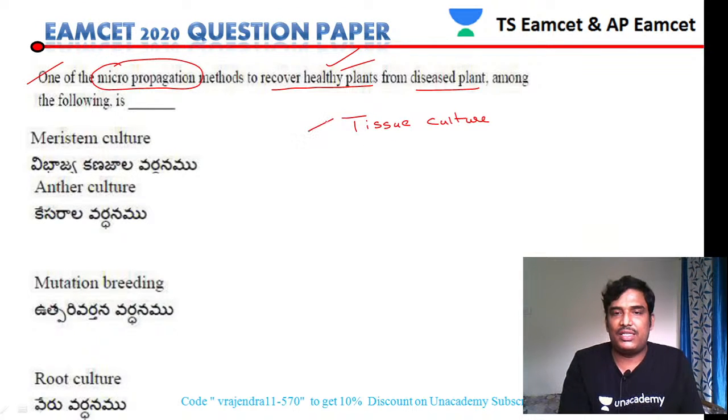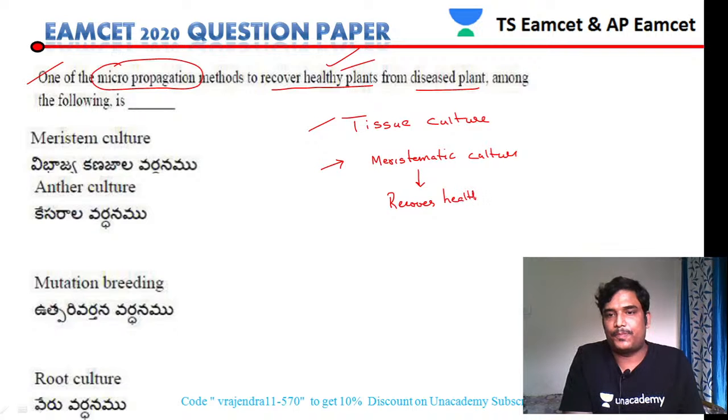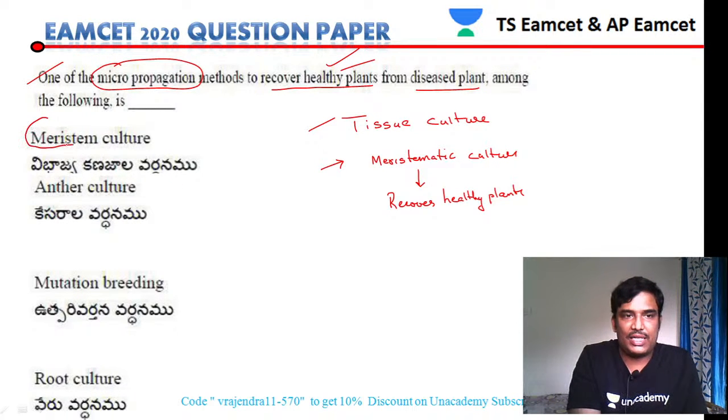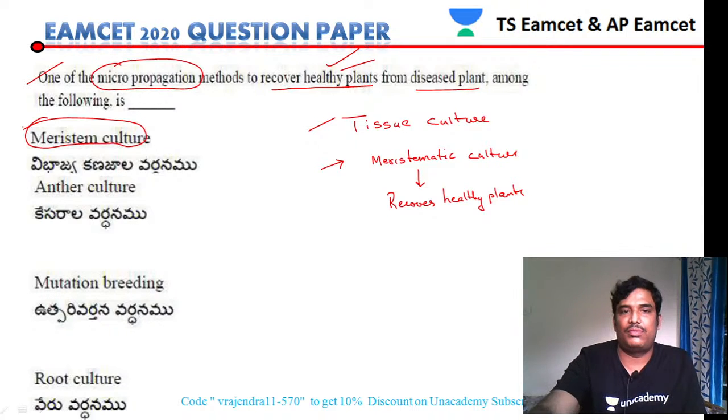Tissue culture is a technique, and specifically what type of culture do they use? Meristematic culture is routinely used. The main purpose of meristematic culture is to recover healthy plants. So for that reason, option 1 is our answer.